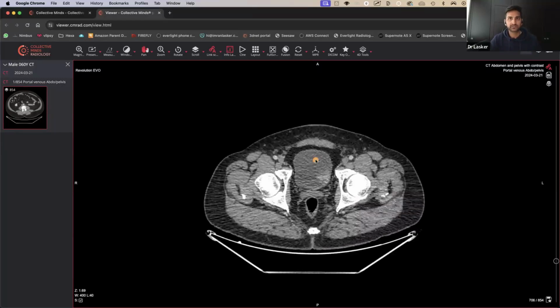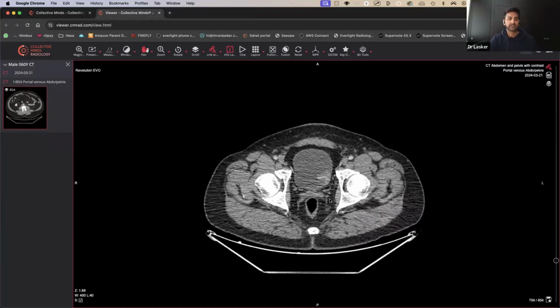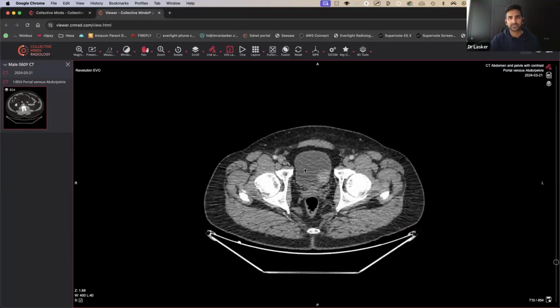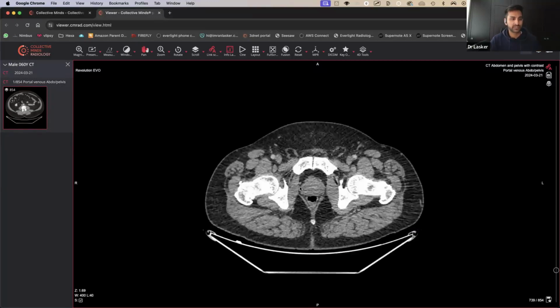Definitely not fluid, because fluid looks like this. This looks like soft tissue, looks like slightly enhancing. You'd be very concerned there's actually an incidental finding of an underlying bladder cancer, such as a TCC. This person will need to be followed up.